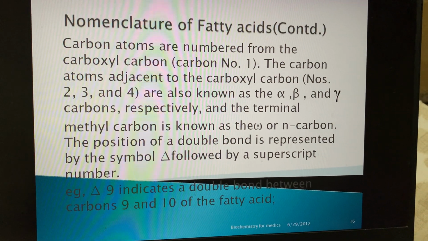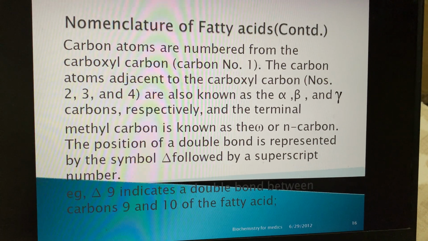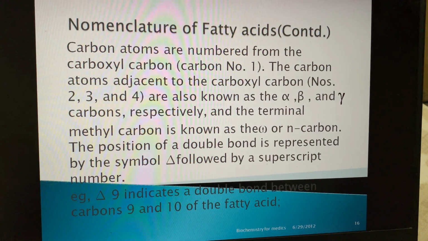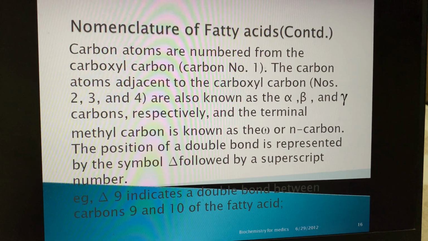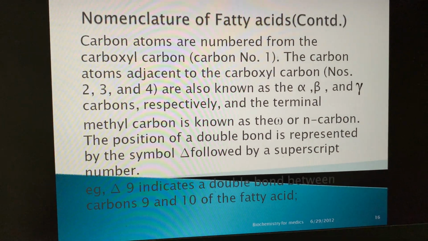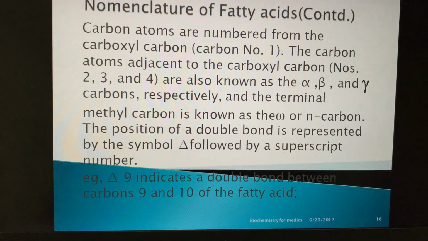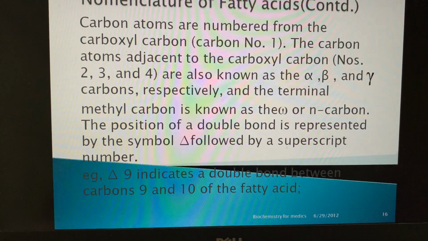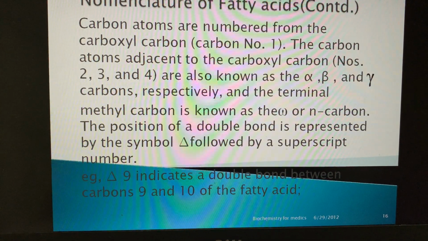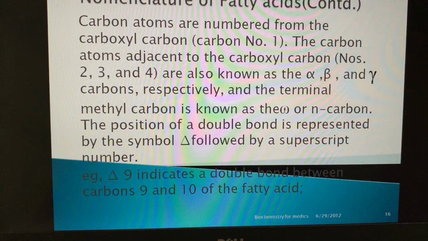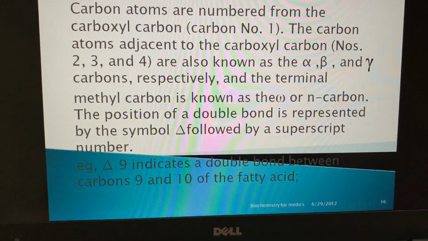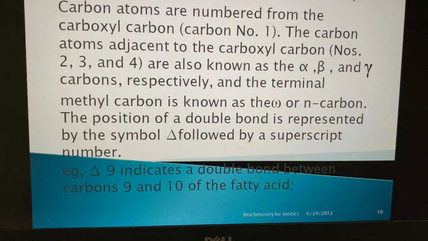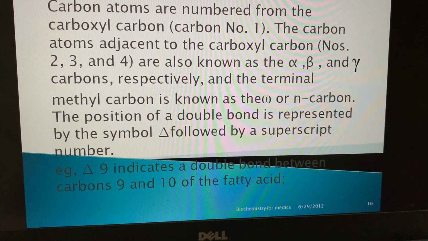Now comes the issue of where the double bonds start and how to number the carbon atoms. Carbon atoms are numbered from the carboxylic group, that is carbon number 1. The carbon atoms adjacent to the carboxylic carbon, numbers 2, 3, and 4, are also known as alpha, beta, and gamma carbons respectively, and the terminal methyl carbon is known as omega or n carbon.